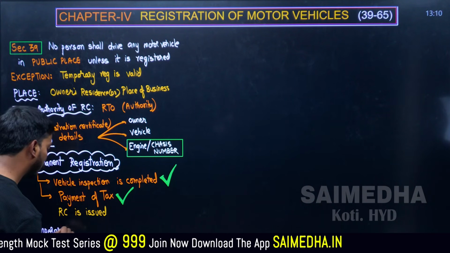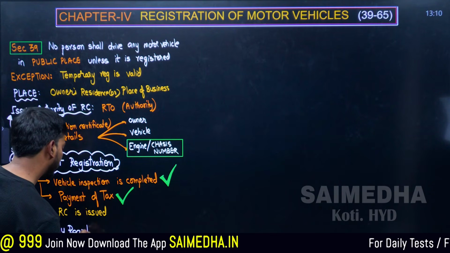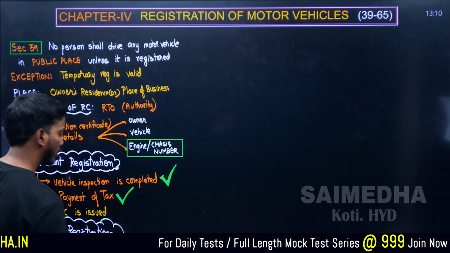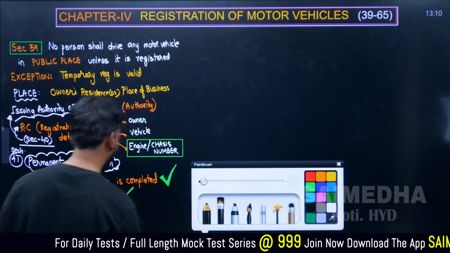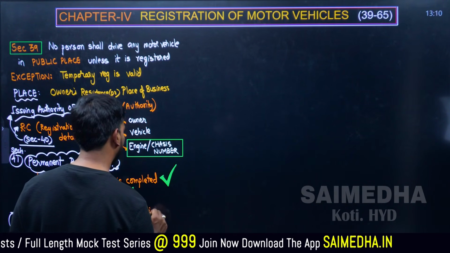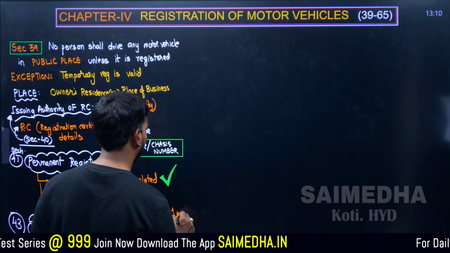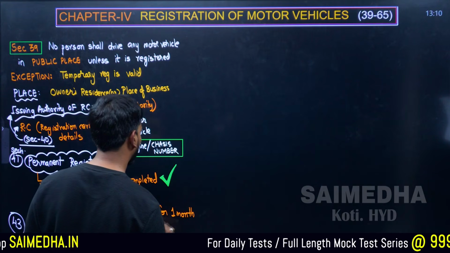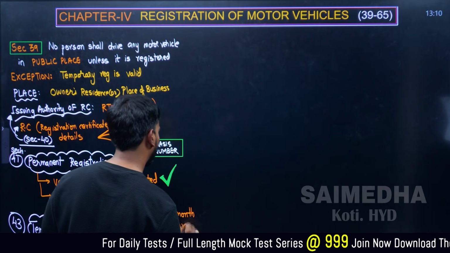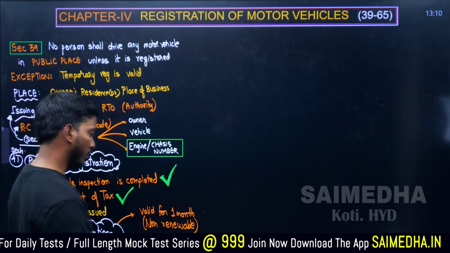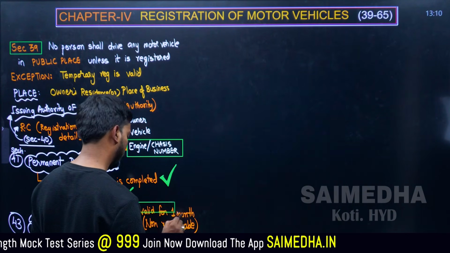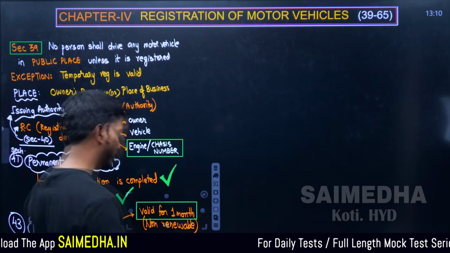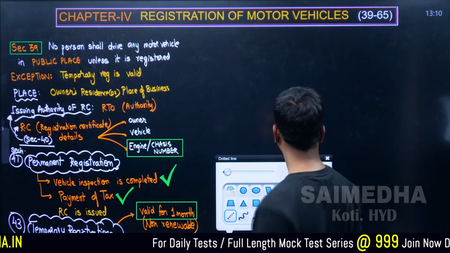Temporary registration. In the temporary registration, one point is very important. It is valid up to how much time? Answer is 1 month. Temporary registration, valid for 1 month. And remember, it is non-renewable. This point is important. Valid for 1 month, and it is given in Section number 43. Go through it. Check the important points.